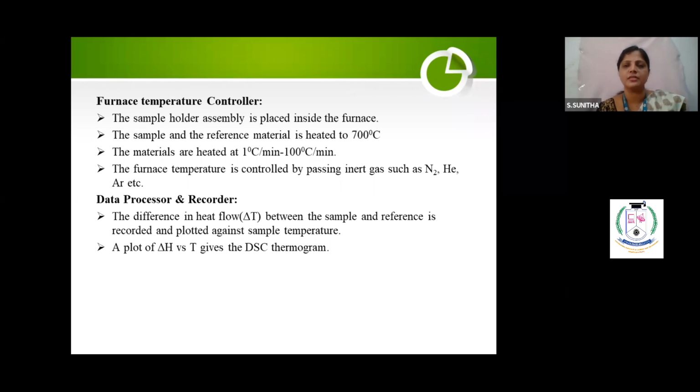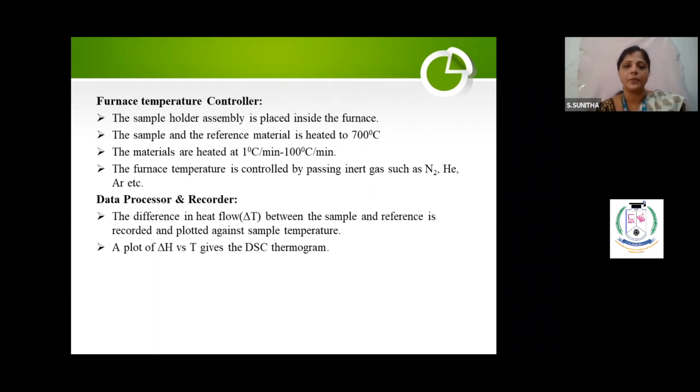There is no fixed temperature, depending upon the material, and you have to increase the temperature from 1 degree per minute to 100 degrees Celsius per minute. It's all about the requirements. The furnace temperature has to be maintained in inert gases like nitrogen, hydrogen, argon, etc. They should not be reactive gases. That is, they should not react with the material. That's why I have to use only inert gases in all the three cases.